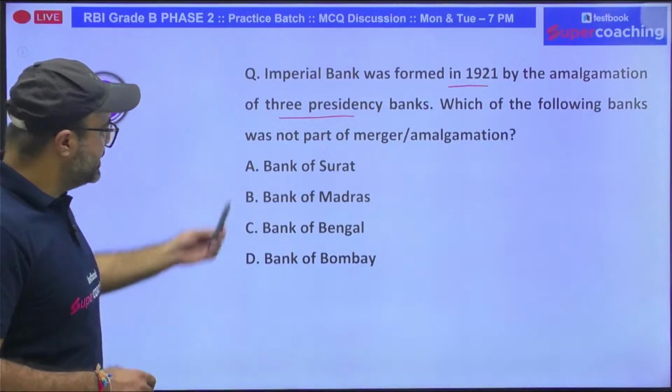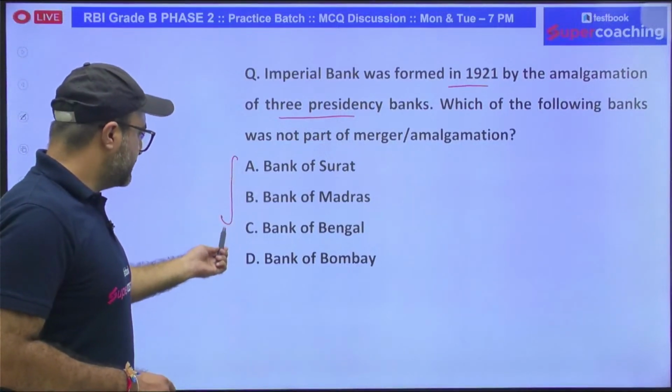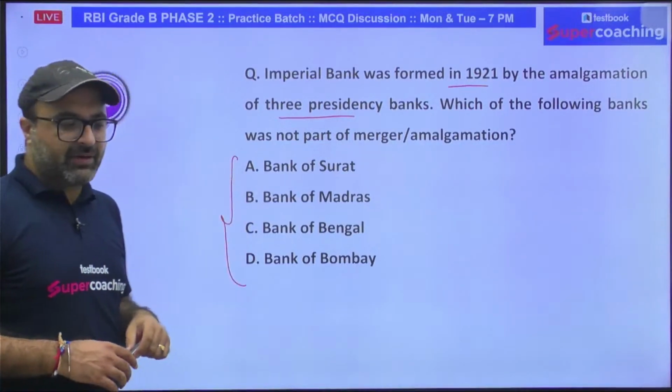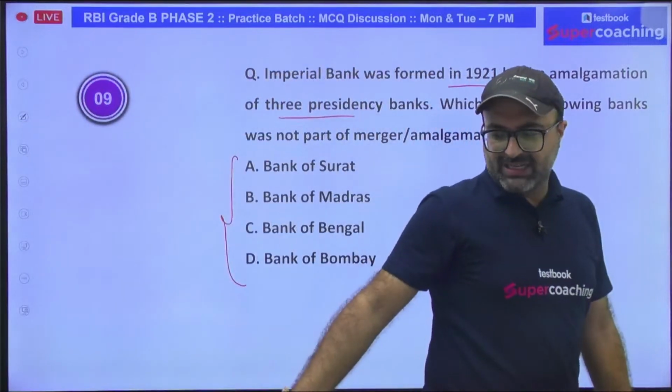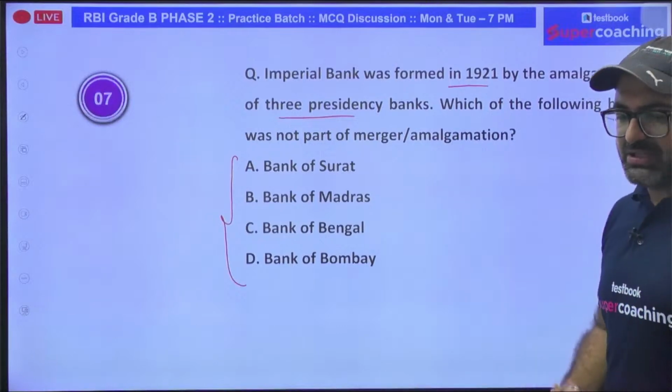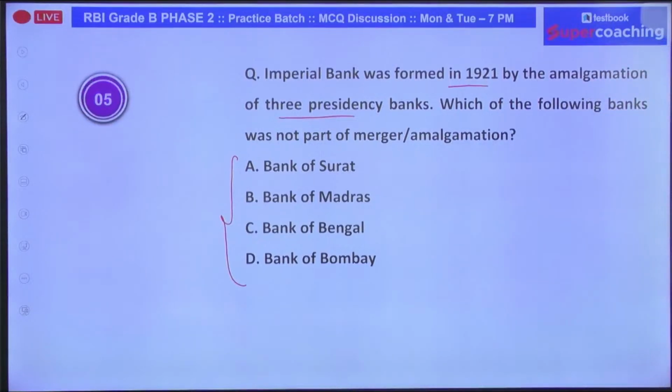So out of these four, which three banks were merged? Whenever we have more than two organizations which are going to be merged, then we use the term amalgamation. Otherwise, we can use the word merger. So in this case, which banks were amalgamated to form India's largest bank, that is Imperial Bank of India?